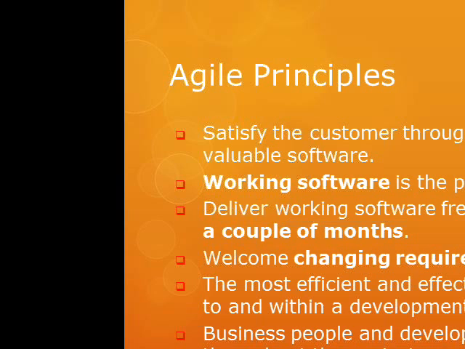Now, these are some agile principles. Satisfy the customer through early and continuous delivery of valuable software. So this is also important. Working software is the primary measure of progress. This I already told. Deliver working software frequently, from a couple of weeks to a couple of months. So this is also an agile principle. In the agile methodology, we are actually working in different sprints rather than working on releases.